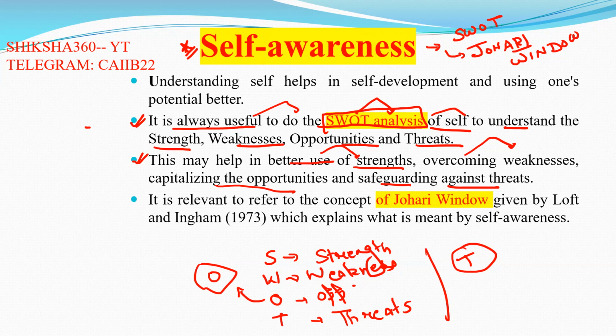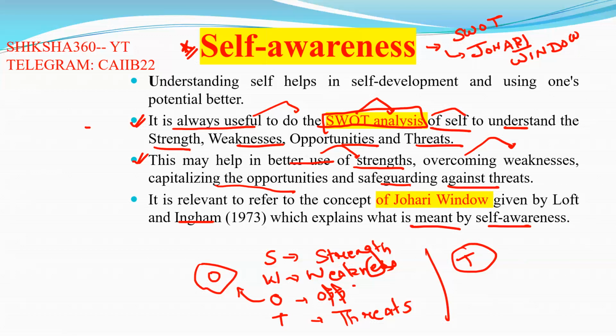In the examination, they have asked who the Johari window is given by. The Johari window is given by Luft and Ingham, which explains what is meant by self-awareness.